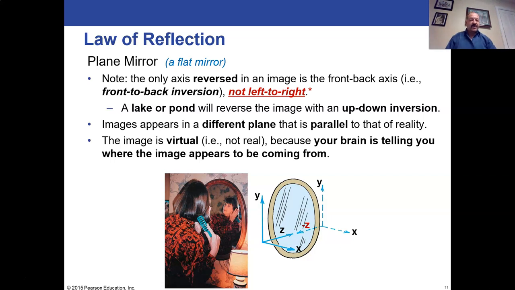All right. So the image is virtual, meaning it's not real. In other words, your brain is telling you that there's an image back there, but you couldn't actually put a piece of paper behind the mirror and capture that image. Because there's nothing behind the mirror for real. You're seeing it within the mirror only because the light that's bouncing back to your eyes, you assume came from a straight line that leads to inside the mirror as a virtual image.